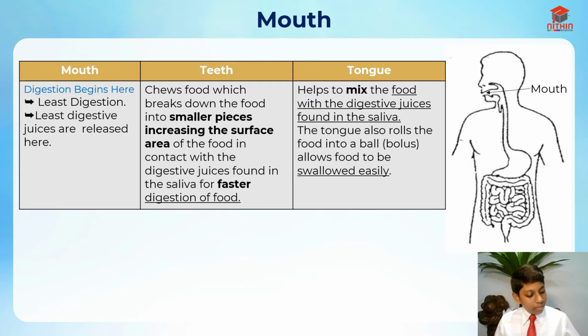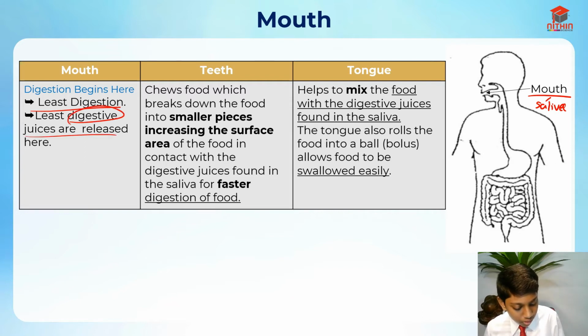So basically, in the mouth there's actually saliva. In saliva, there's a digestive juice, and this digests the food a little bit. So it's the least digestion over here, and that is why the least digestive juices are released. Then the stomach has many digestive juices. It digests the food as well.